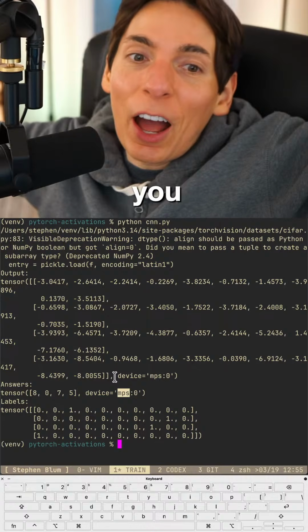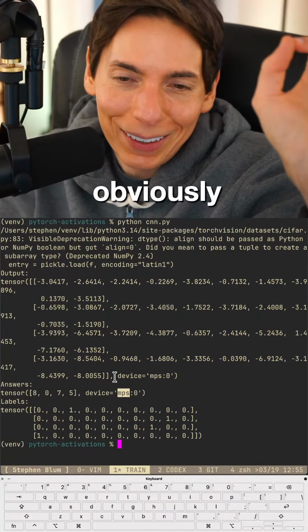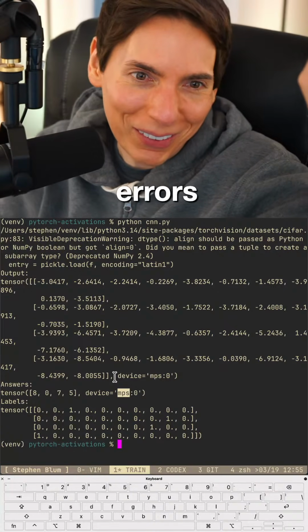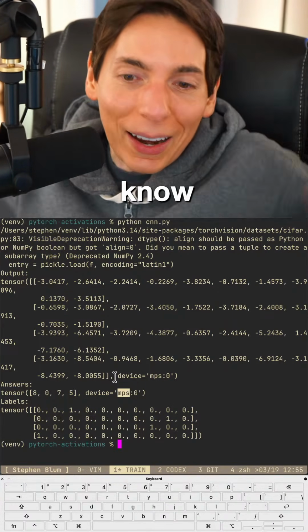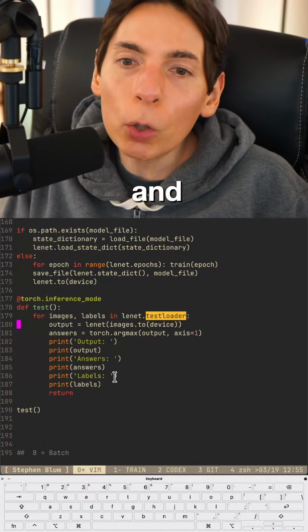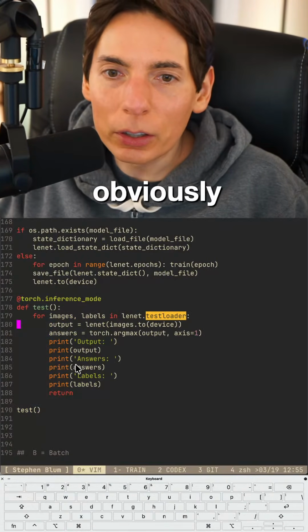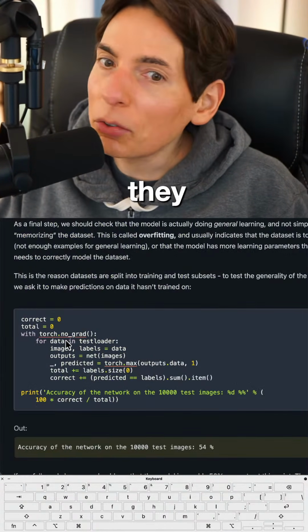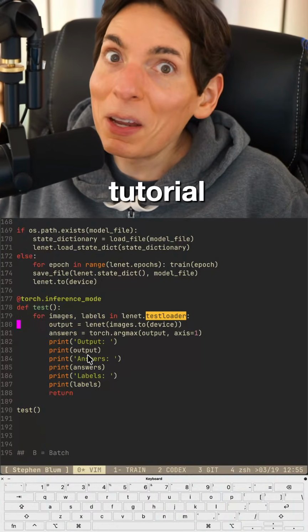That is so rare. I don't know if you've been watching and following along, obviously, we usually get errors when we run. Yeah, it works, I know. First try, that time. We read this little bit of code here, and we're following along sort of with our tutorial. We're making it different. Obviously, look, these two don't look the same, do they? We're following the tutorial, we're making them look a little different.